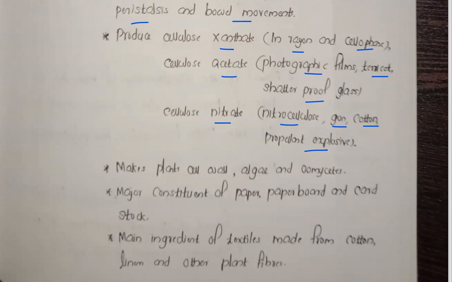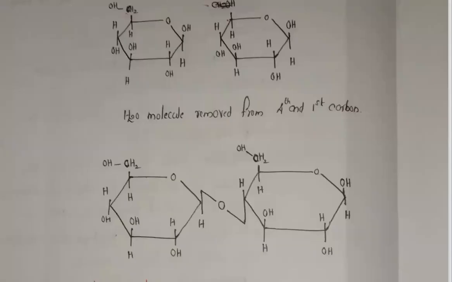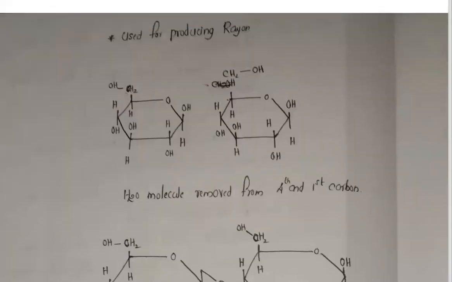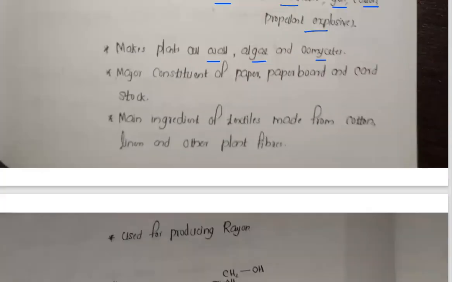Now it makes the plant cell wall. Cellulose is present in the plant cell wall, algae, and the oomycetes. It is a major constituent of paper. Okay, that one we can leave for later. Now the next one, about the structure.